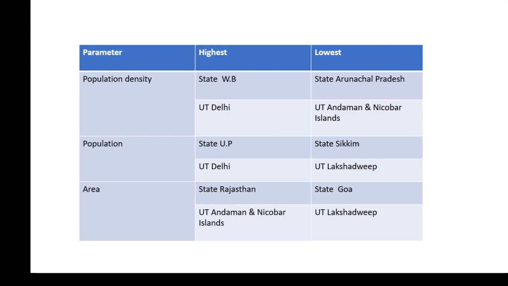Let's go to the next one. Now comes the state which has the maximum population, or maximum population density or area, and all these things. This was the table which is showing everything. If you're writing, it's well and good. If you're not writing, at least take a screenshot, so that it will be easy for you to revise. Done. I'll be providing the PDF very soon.